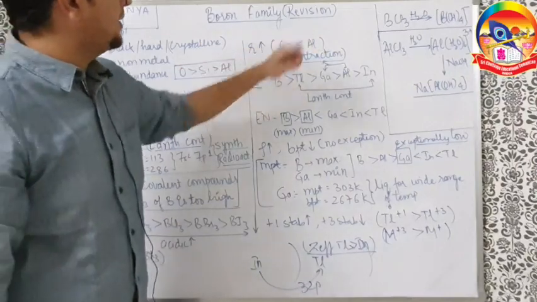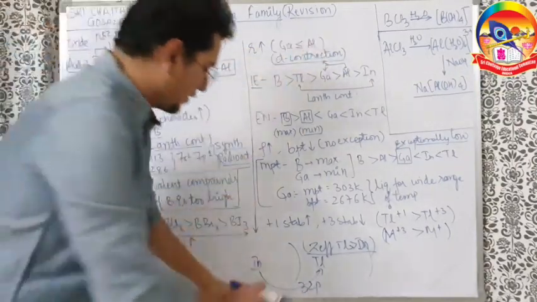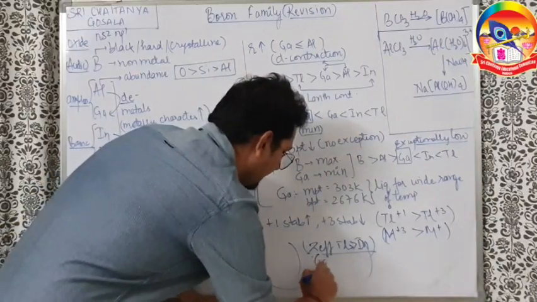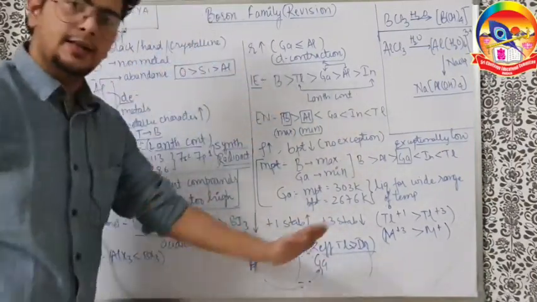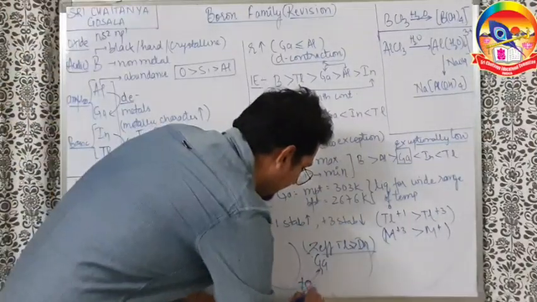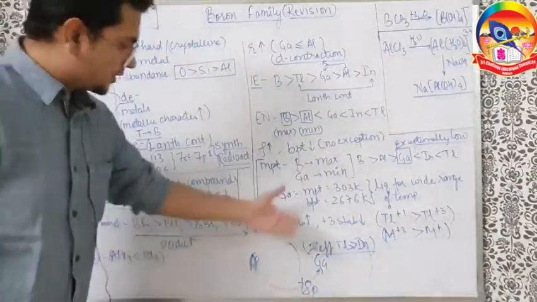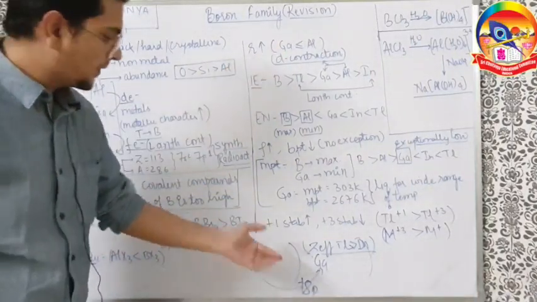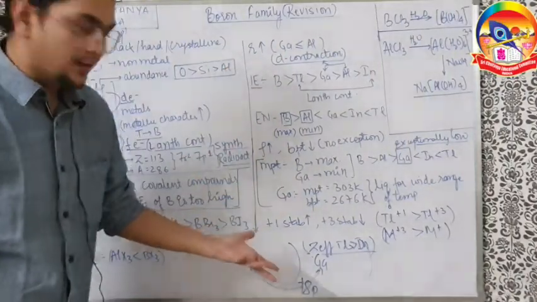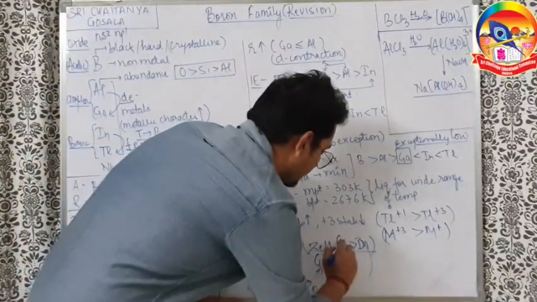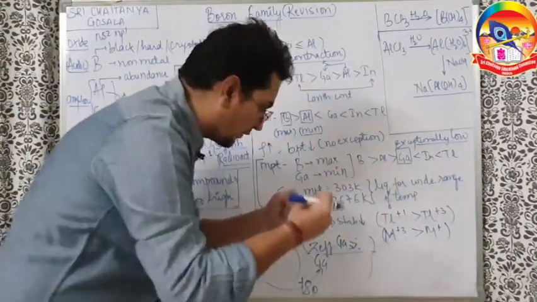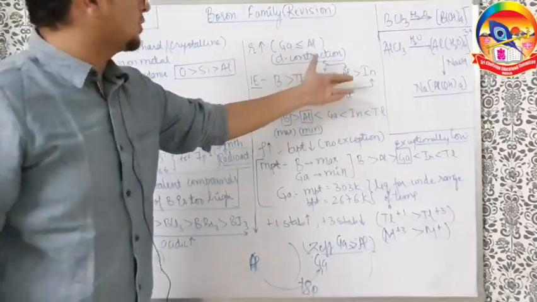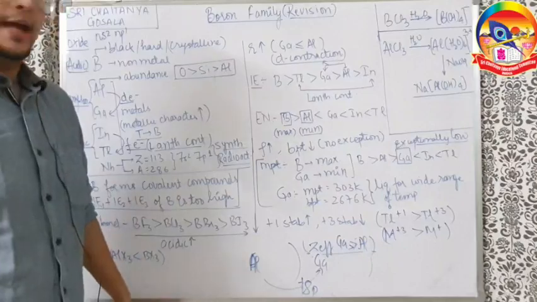The same happens with gallium and aluminium also. Size is nearly the same, so the same logic applies here. This is aluminium, this is gallium. Size is nearly the same, but gallium has 18 extra protons. Because gallium has approximately the same size as aluminium, in fact a little smaller, and 18 extra protons are there, the effective nuclear charge, the attraction of the nucleus of gallium, is more than aluminium. So automatically gallium also goes above aluminium in the ionization enthalpy.